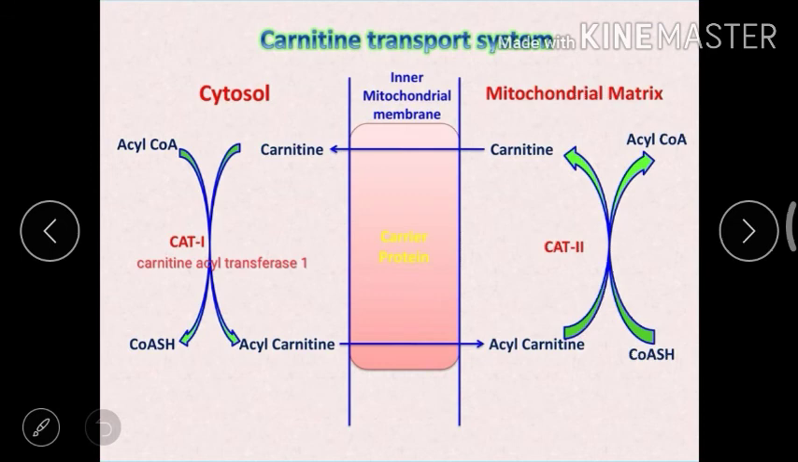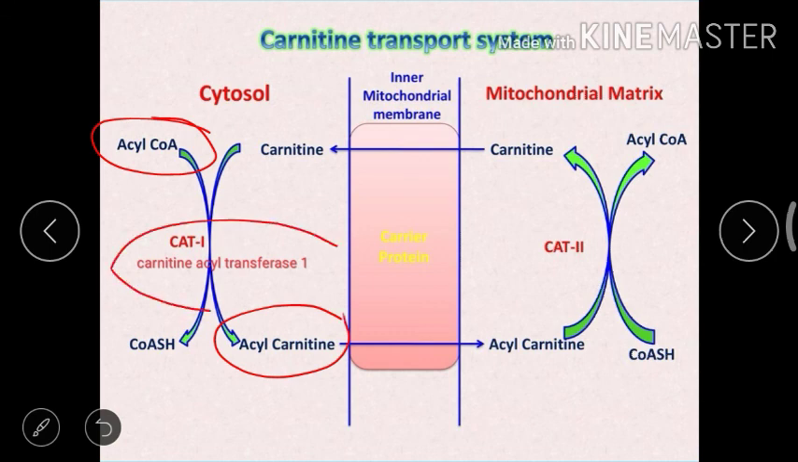So the second step is transport of fatty acid into mitochondria. This step occurs in four steps, okay. First, acyl CoA is converted into acyl carnitine by the enzyme carnitine acyl transferase 1. This was the first step.